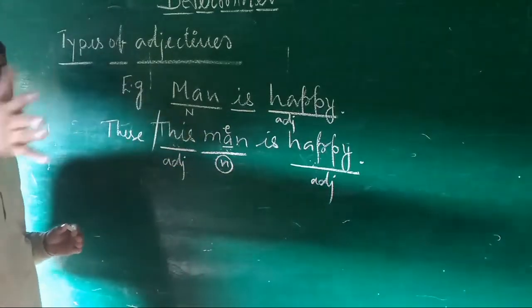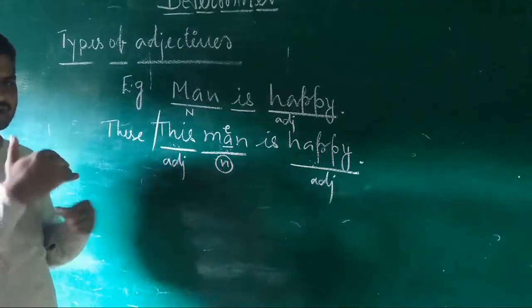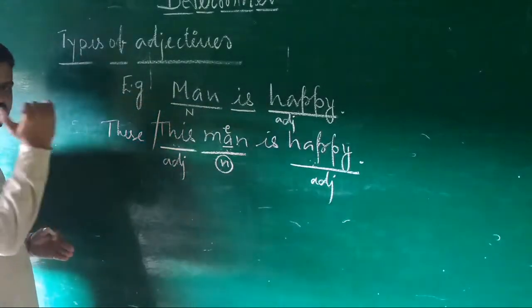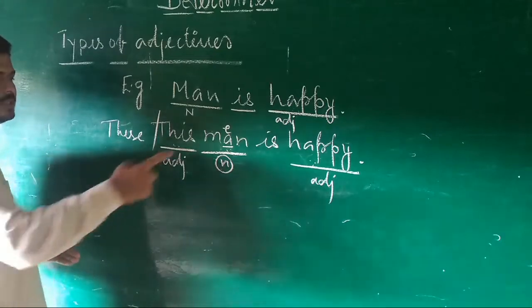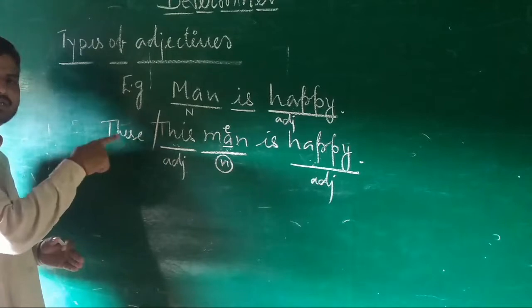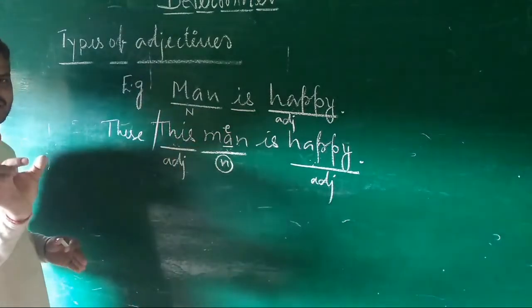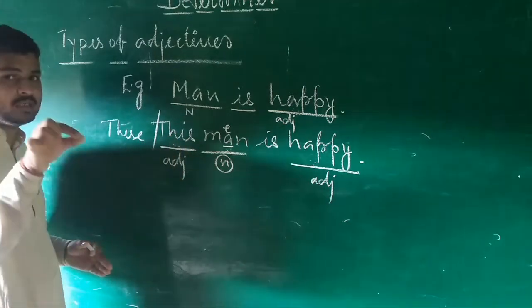When you say men are happy, it means the number of men is not definite. There is no limit, there is no criteria. But when you say these men, it means this noun comes into a limit. This adjective is putting the noun to a specific point or into a limit.